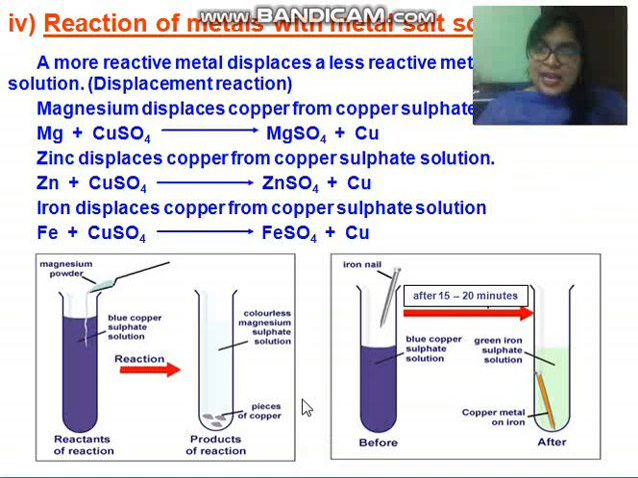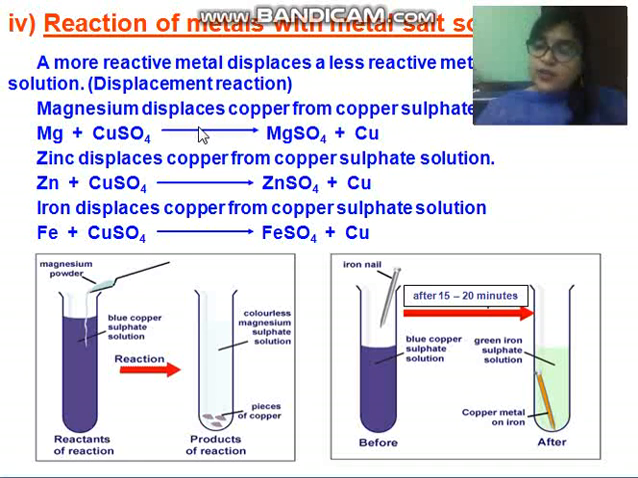Welcome once again. Today we will discuss how metal reacts with metal salt solution. Children, previously we discussed how metal reacts with dilute acid, and now our topic is how metal reacts with metal salt solution. This topic is very easy, and in the first chapter we have already discussed it, that is displacement reaction.